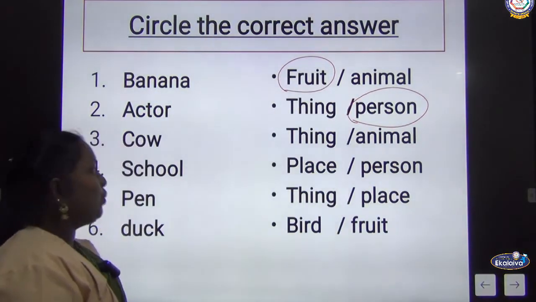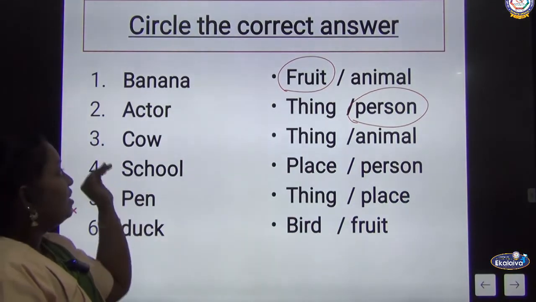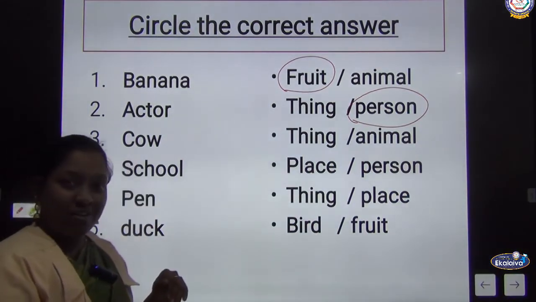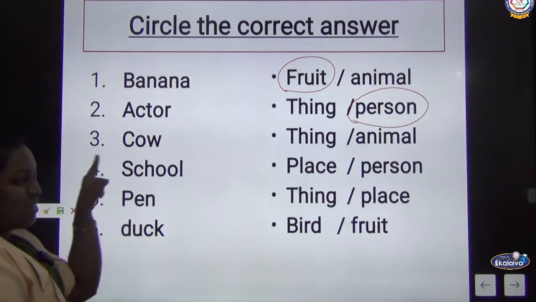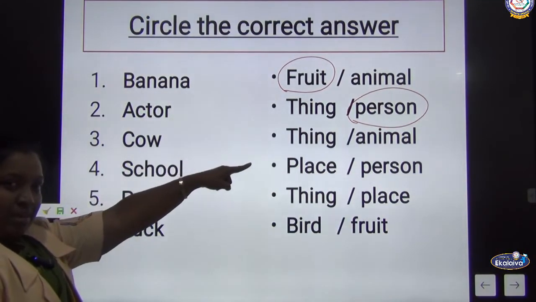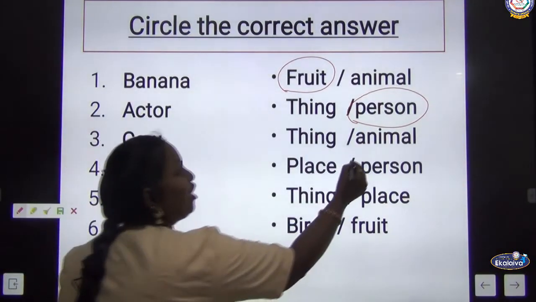Person. Very good. Now the third one. You are very familiar with this, isn't it? C-O-W. It is cow. Cow is a thing, no? Am I right? Is that a thing? No, it is an animal.